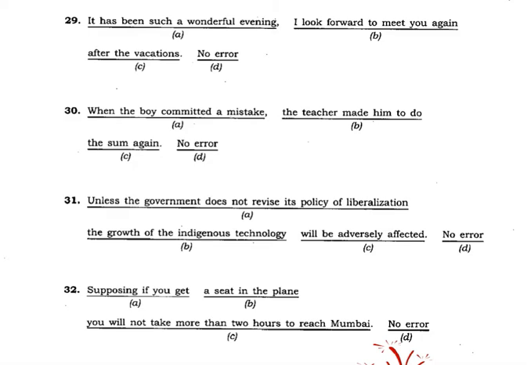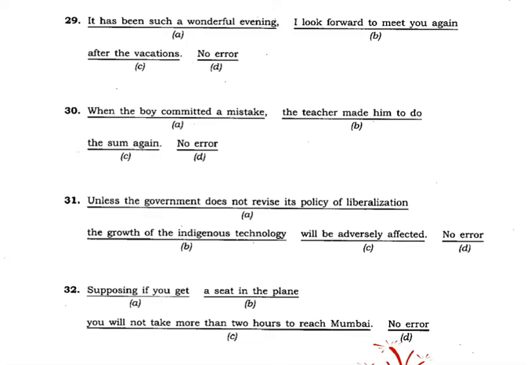Now here, the teacher made him do the sum again. Made him the captain, made him do the sum again. There is no need of infinitive to. So it has to be: the teacher made him do the sum again. You got it now? After made, infinitive to should not come.